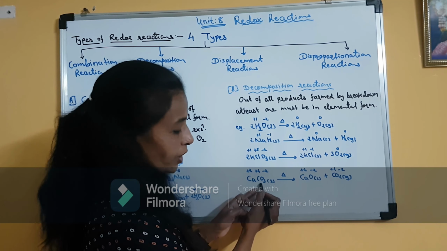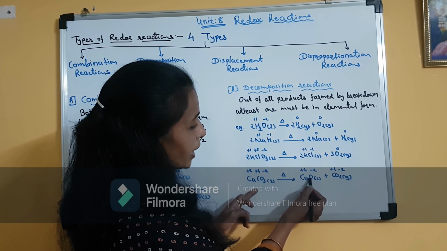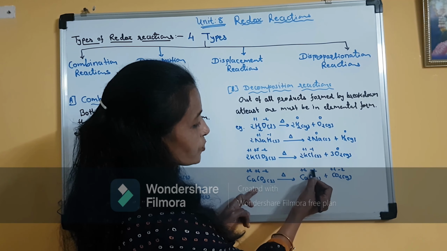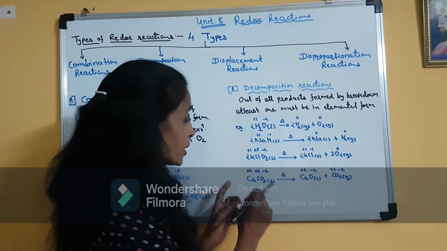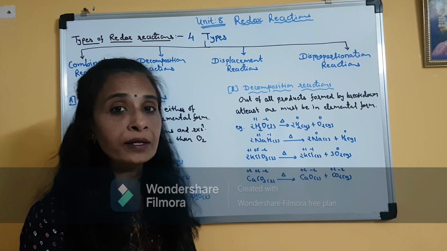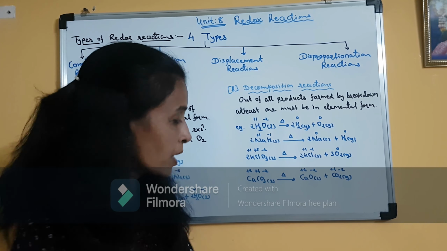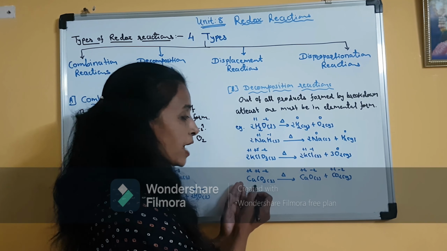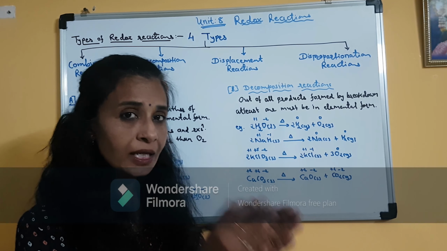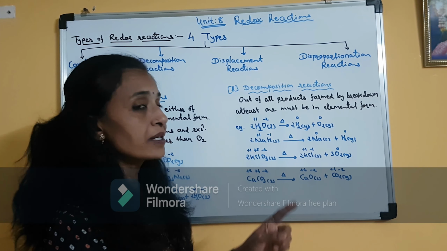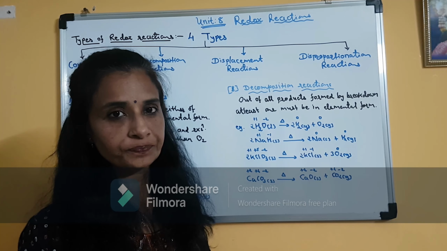In calcium carbonate, oxygen is -2. In calcium oxide as well as carbon dioxide, oxygen is -2. So none of the elements is undergoing any change in oxidation number. So this reaction, though it is a decomposition reaction, is not a redox reaction.